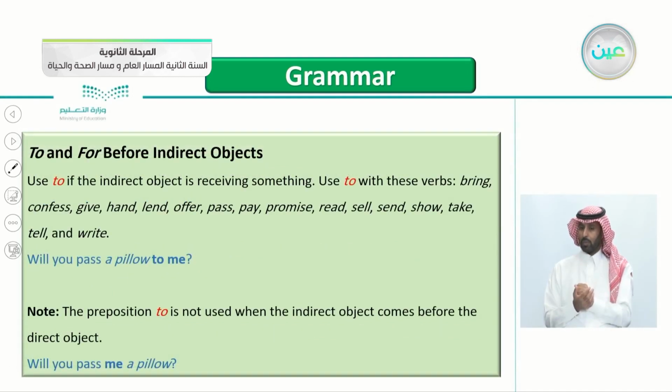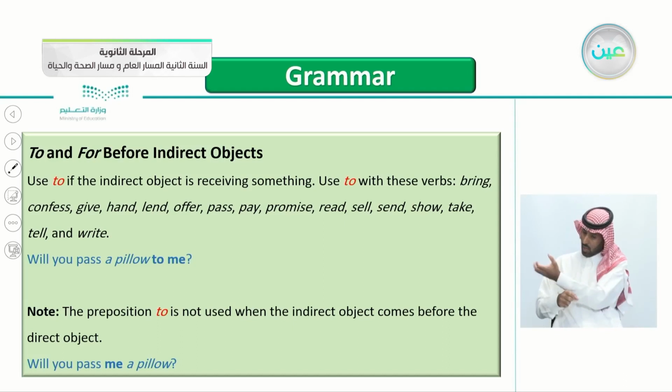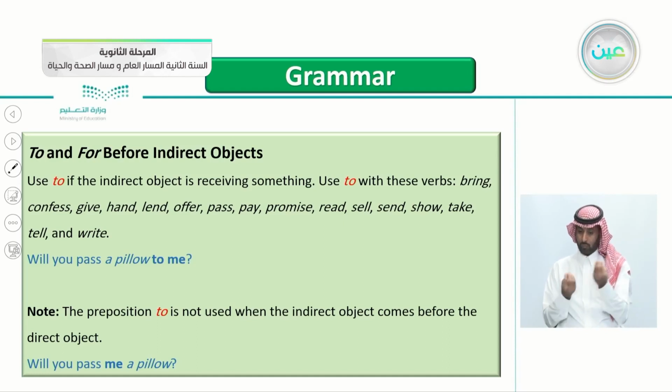The second part of the grammar here: to and for before indirect objects. So we'll be talking about indirect objects here regarding the words for and to. Let's begin with to here. We use to if the indirect object is receiving something, he is getting something, he is benefiting from someone.